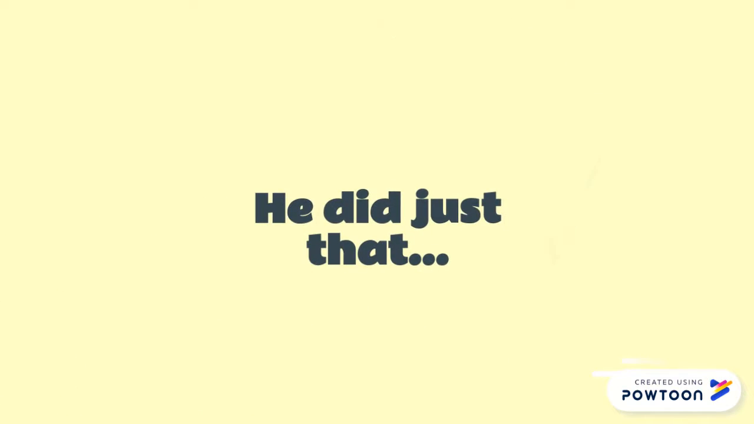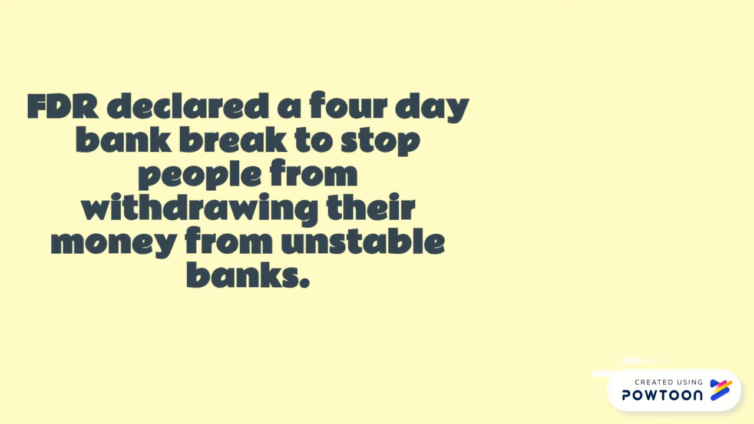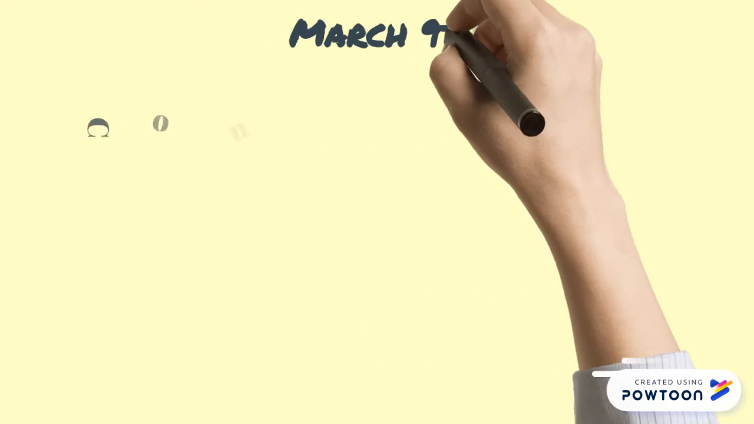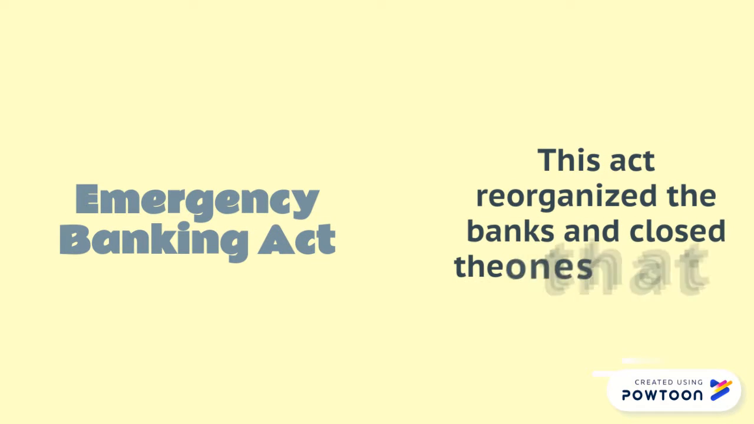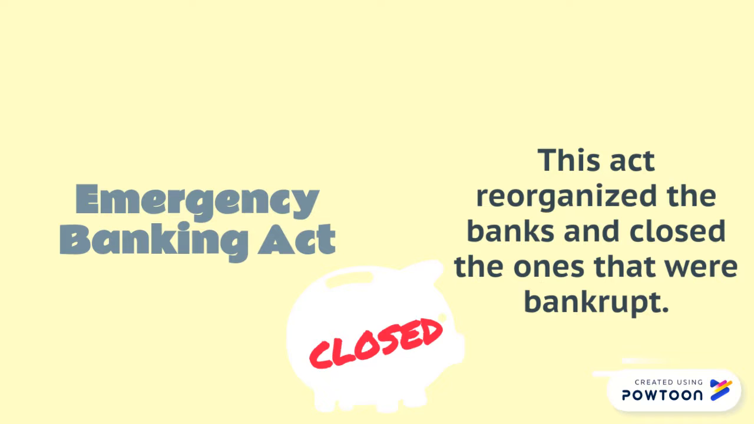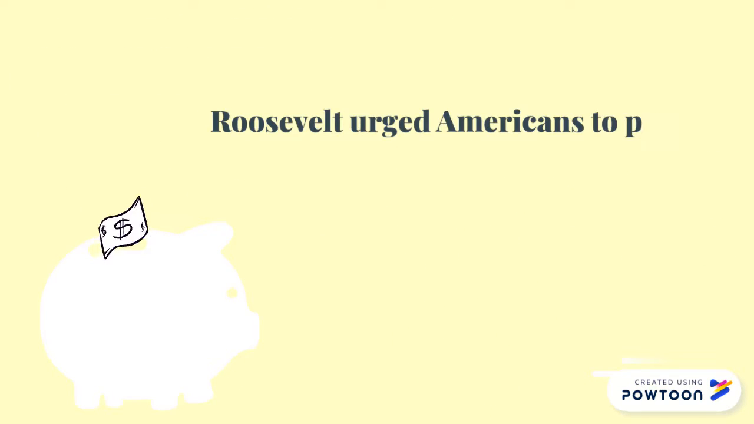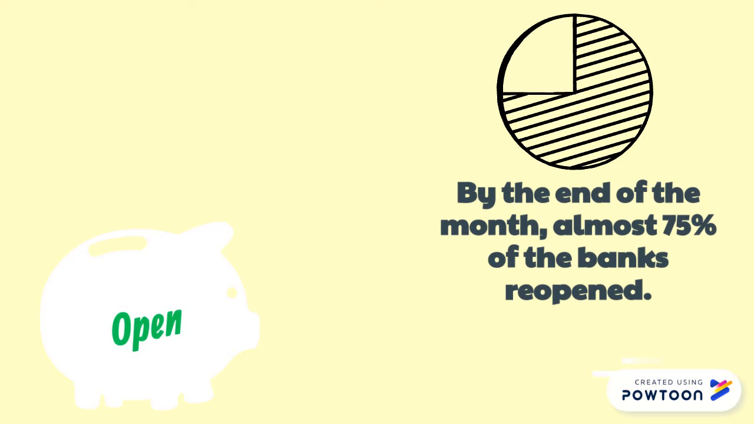And he did just that. The next day, FDR declared a 4-day bank break to stop people from withdrawing their money from unstable banks. Then on March 9th, Congress passed Roosevelt's Emergency Banking Act. This act reorganized the banks and closed the ones that were bankrupt. Just 3 days later, Roosevelt urged Americans to put their money back into the bank, and by the end of the month, almost 75% of the banks reopened.